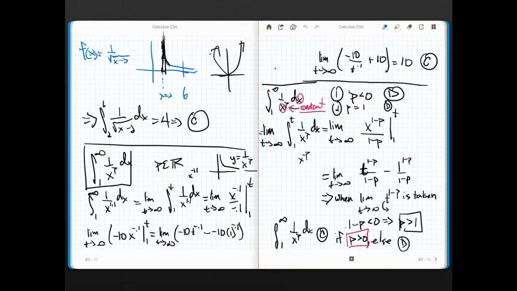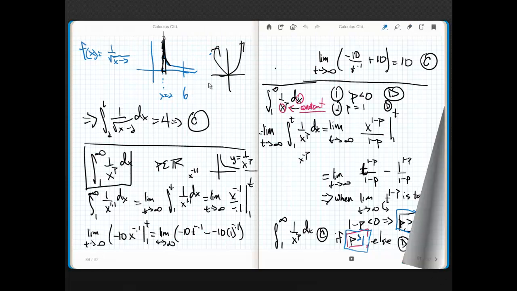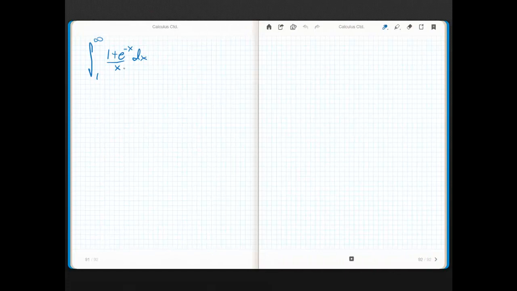Remember, we got ourselves a little p integral, which just makes me laugh to say. If p is greater than 1, sorry, I got it flipped around, then I know that this thing converges. Otherwise, it converges if p, what? You guys got to yell at me when I do stuff like that. This is going to be if p is greater than 1, else it diverges. Sorry about that. All right, so I don't have that in this situation.